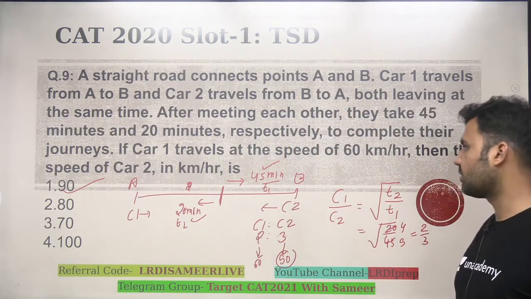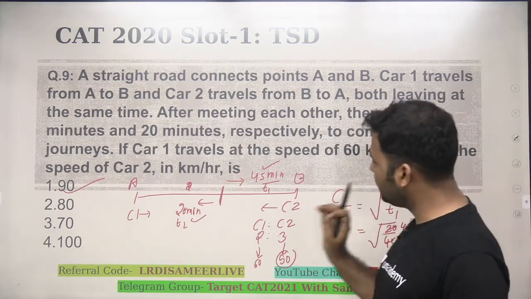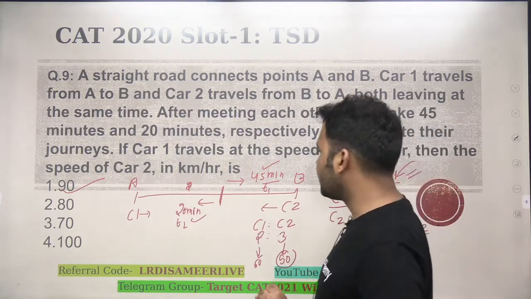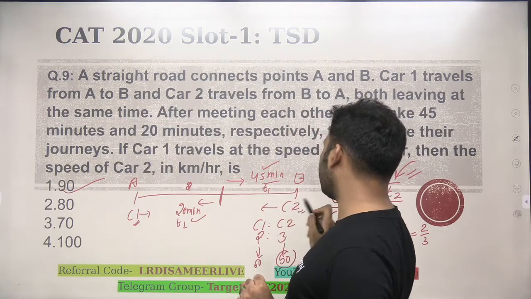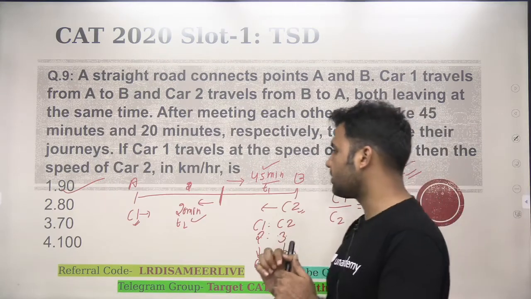बहुत ही simple question है बच्चों, right? इसका derivation अगर आपको सीखना है तो theory के अंदर time speed and distance में कोई सी भी standard book के अंदर आपको मिल जाएगा, and I'll explain it if you want it. You see that if I assume कि ये गाड़ी का speed c1 है, ये गाड़ी का speed c2. I'm trying to explain the derivation of this part here. ये आना चाहिए time speed and distance के chapter में, right?